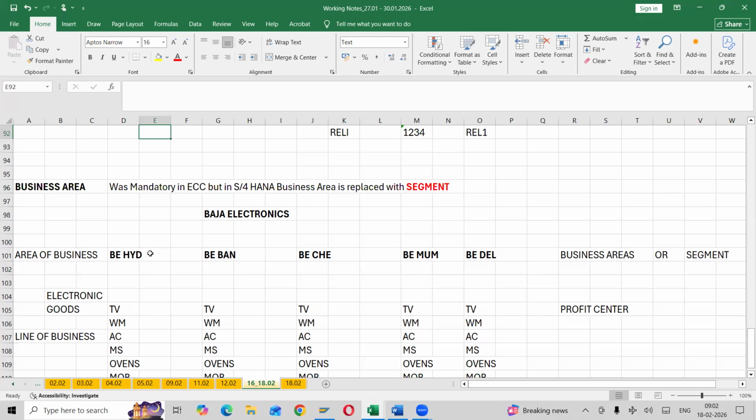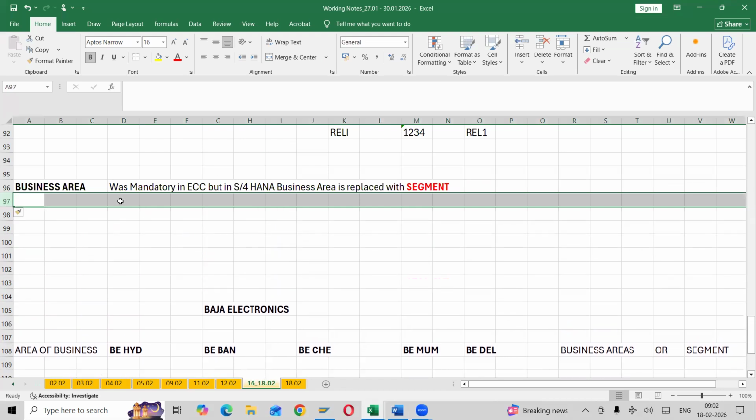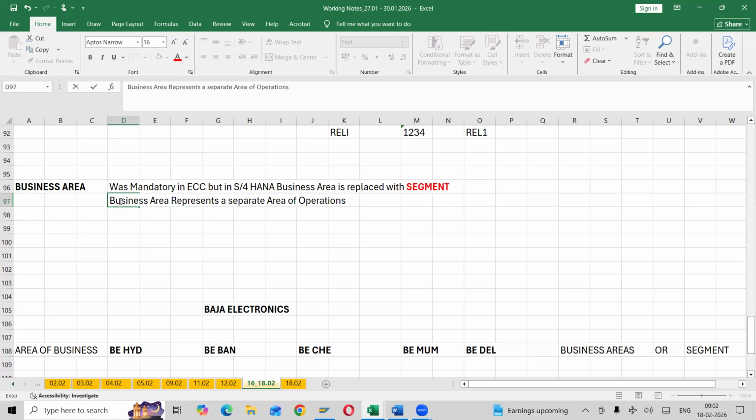Business area represents, which is there in our Word document also, a separate area of operations where the transactions will be recorded. Operations or line of business.